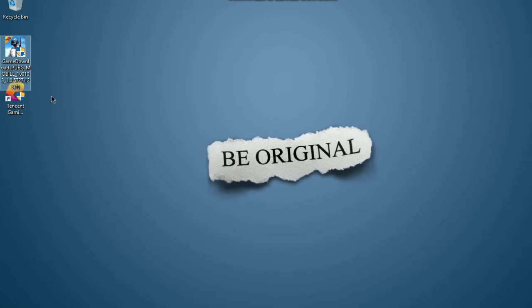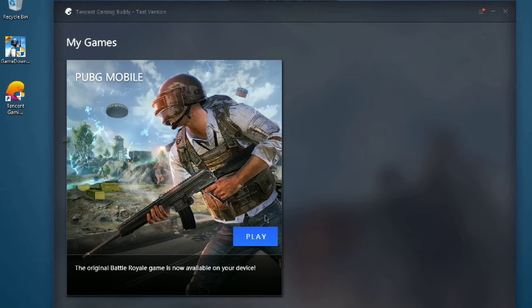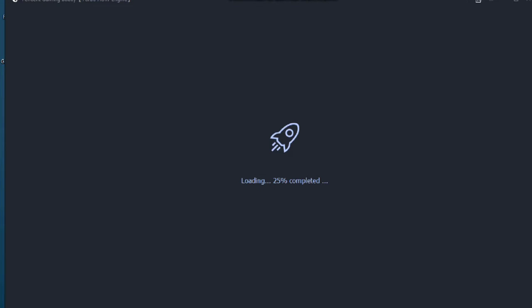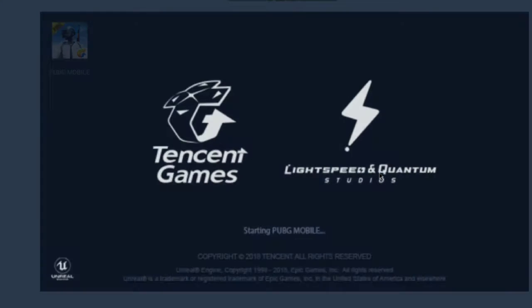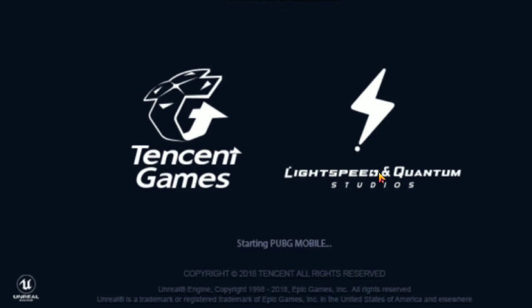After this, you will get this. This is the PUBG Tencent emulator. Opening it, I'm going to show you how it works. Okay, then press play. It will take some time to load. It is loading.